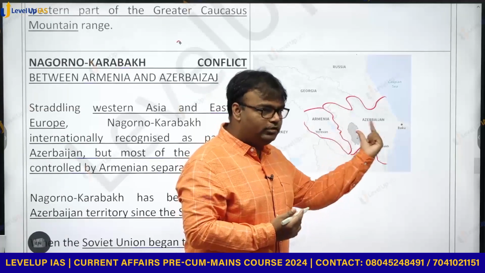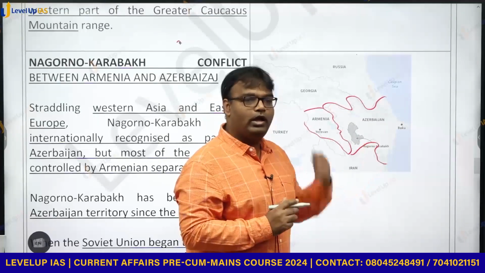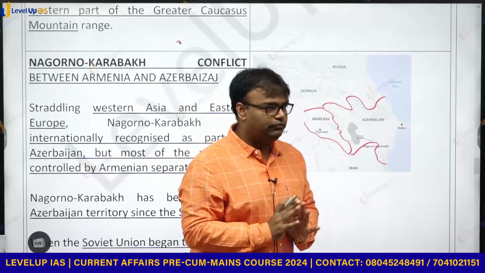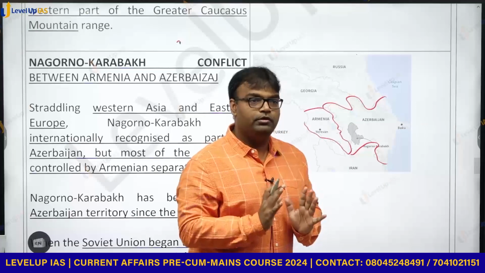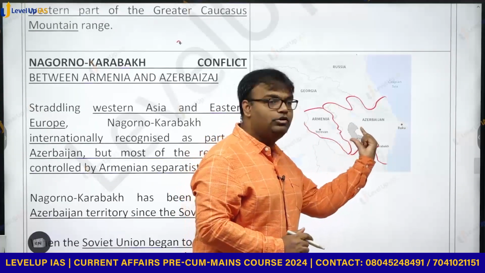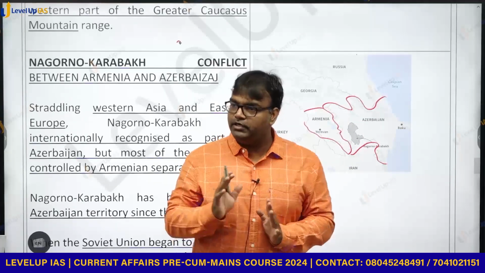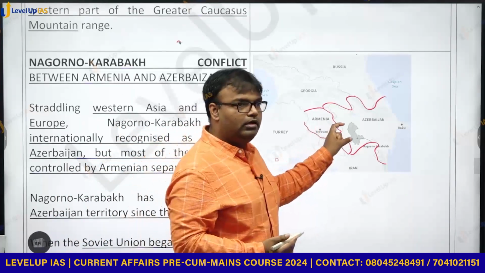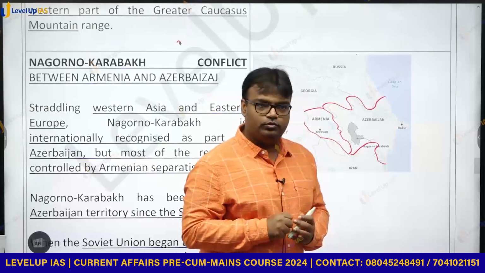But just by saying so it won't happen; no country will give a territory inside its borders to another country. So war happened. Thousands of people were killed. Eventually, in 1994, with the help of Russia, peace was brokered. But by that time, the Armenian separatists had taken control of Nagorno-Karabakh.